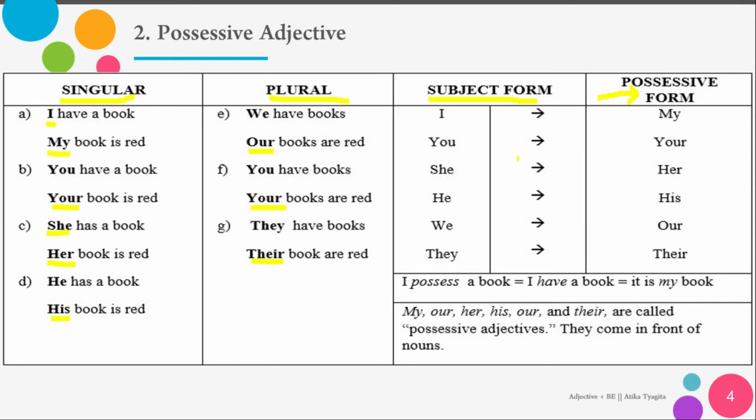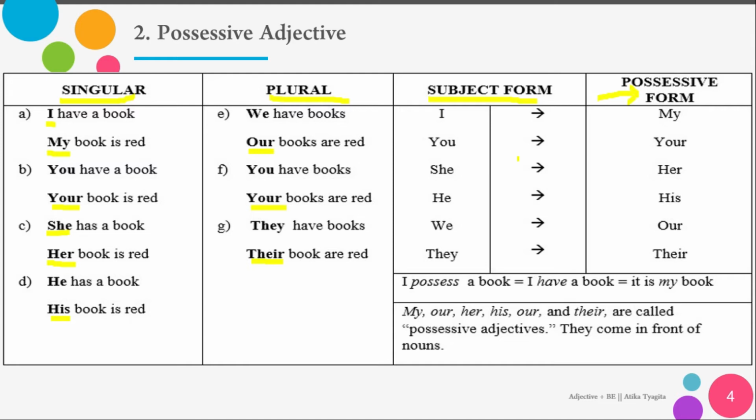So if you want to say something belongs to someone, you can say her book, his book, your book, or something else. I possess a book, or I have a book. You can say it is my book. So here, my, your, her, his, our, and their are called possessive adjectives.